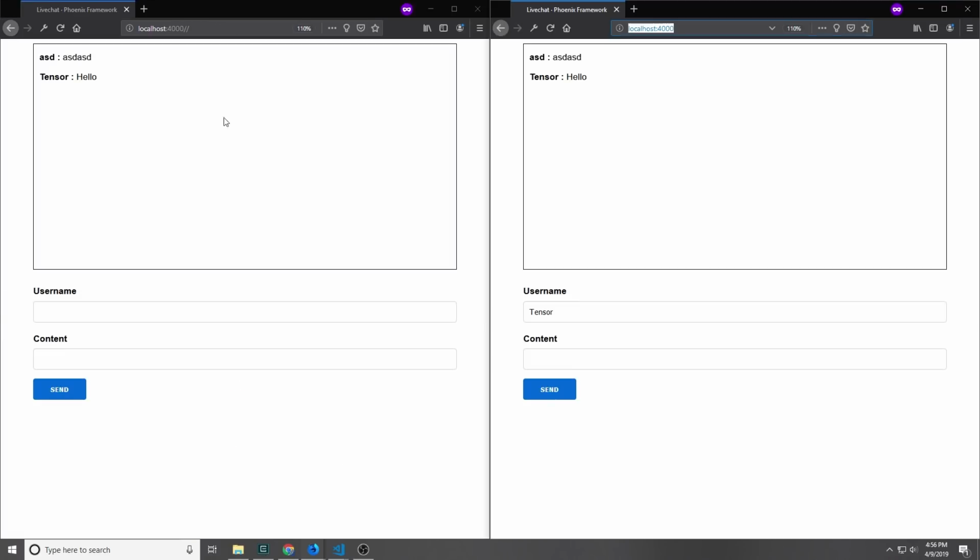And of course we can open up multiple windows for our chat, and then this will simulate having multiple different clients connected to the chat room. So on the right side I have the name Tensor, and then on the left side I'm just going to call the user test, and then we can just type in random messages here. And as you can see, it comes through in real time.